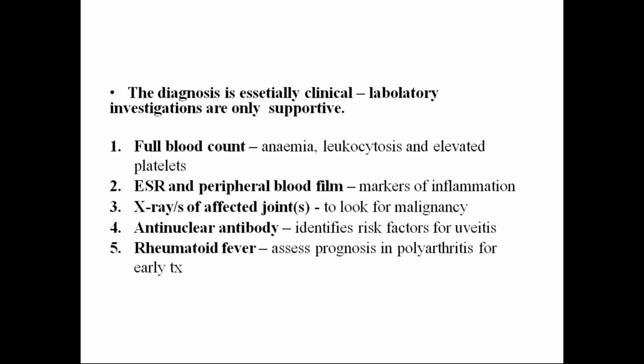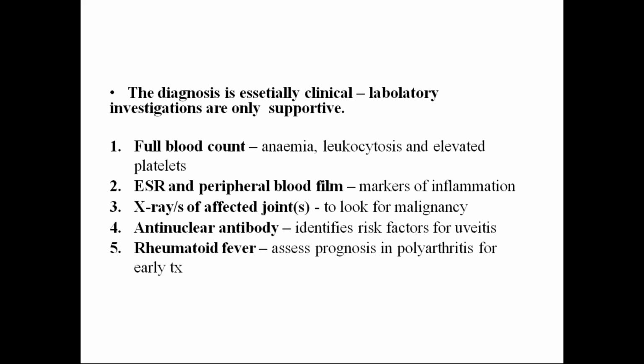ESR is also raised. This is also a marker of inflammation. We see the X-rays of affected joints, to rule out any malignancies. Hemoglobin is usually microcytic anemia, and we found levels of around 7 to 10 grams per deciliter. And on X-ray, what we see are soft tissue swellings, and usually bone density will be reduced. We see osteopenia or periosteal new bone apposition around the affected joints, and also loss of cartilage will be there. Various degrees of bone destruction and fusion one can appreciate.